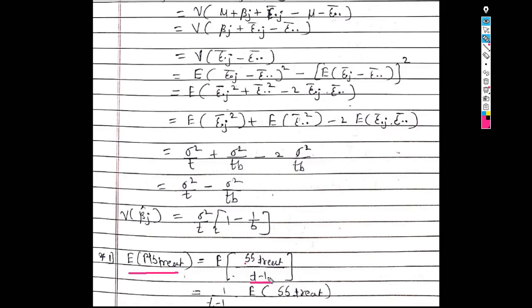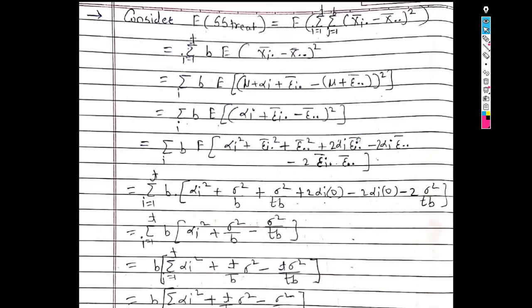Now take this 1 upon t minus 1 outside the expectation. So we get 1 upon t minus 1 expected value of SS treatment. Now we want to find expected value of SS treatment. So let us consider expected value of SS treatment.